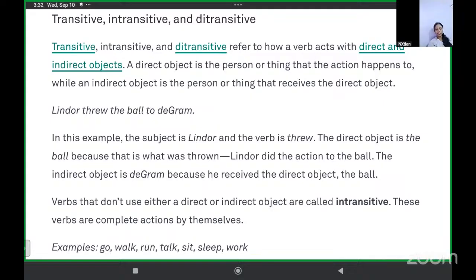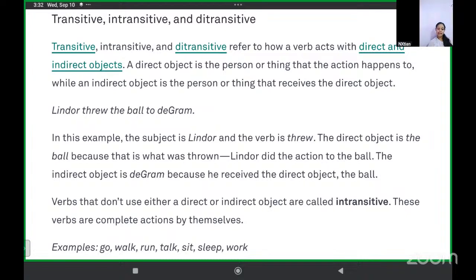Lindor threw the ball to Degram. Okay. In this example, subject is Lindor and the verb is threw. The direct object is the ball because that is what was thrown. Lindor did the action to the ball. Lindor is the subject, the person who is doing something.